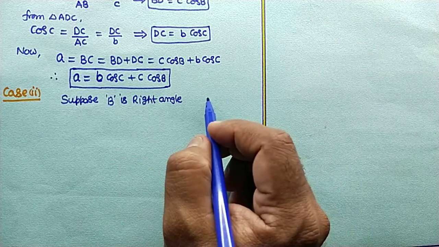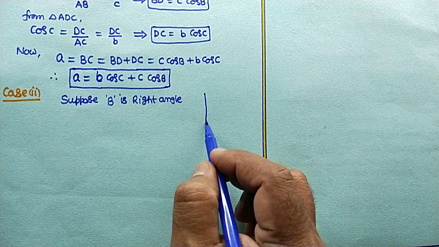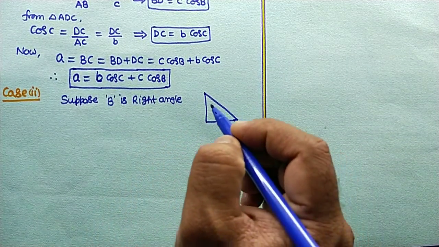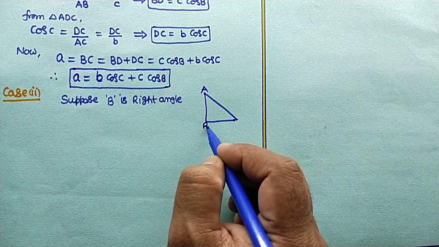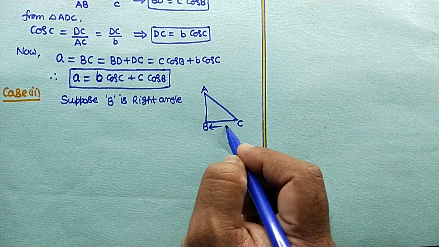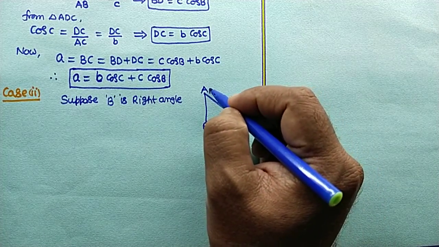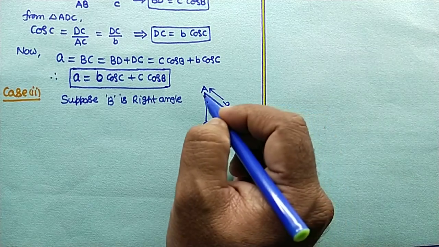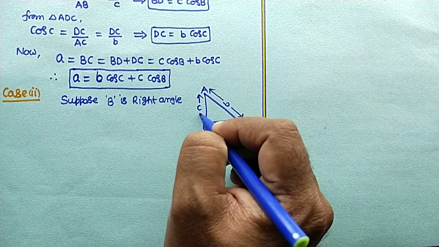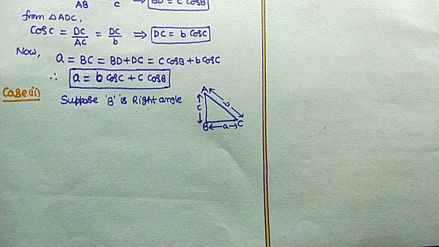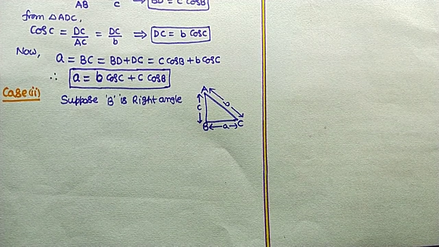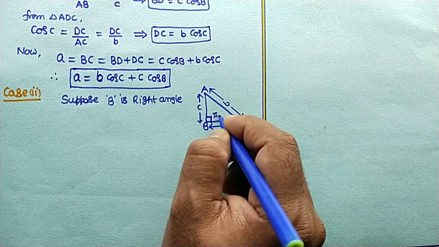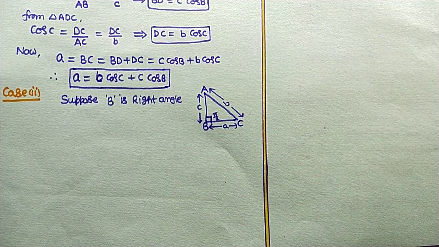If it is a right angle, draw the rough figure. So here A, this is B, to C. From here to here it is small a, from here to here small b, from here to here small c. After that, B is a right angle, pi by 2, which means 90.